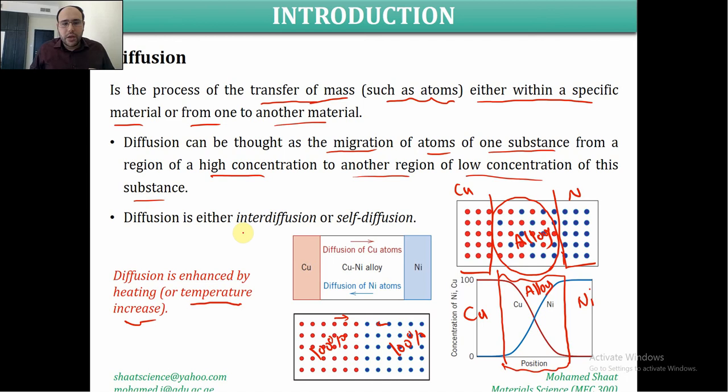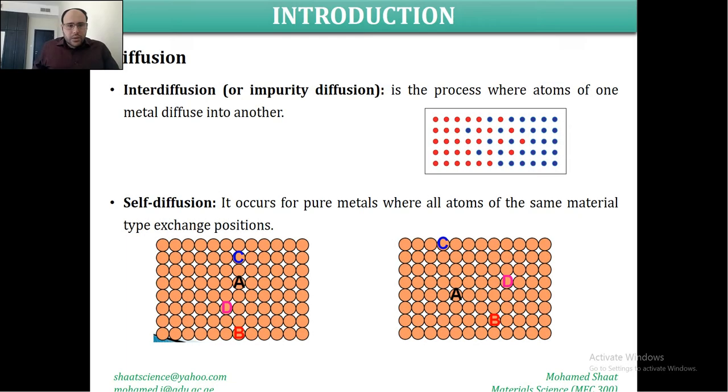Also, diffusion could be either interdiffusion or self-diffusion. So what is the difference between interdiffusion and self-diffusion? Let us start with self-diffusion, because it can be easily understood from the definition. Self-diffusion indicates that the diffusion takes place within the same material type. There are no two different materials, there is just one material type. So it takes place for pure metals. There is no other non-metal material, where all atoms of the same material type, we're still talking about self-diffusion, exchange positions.